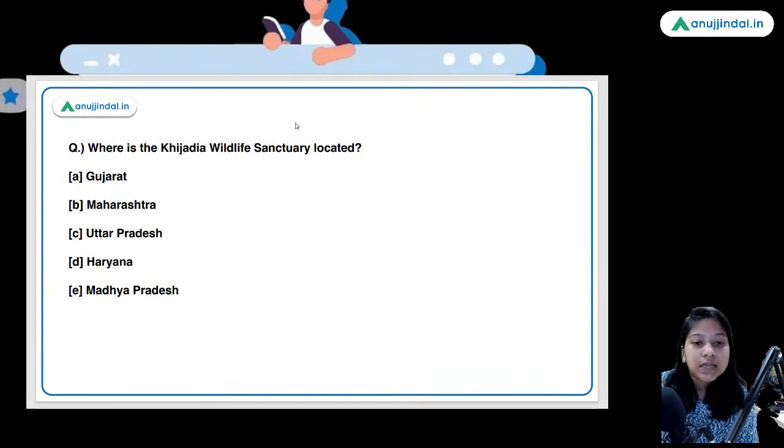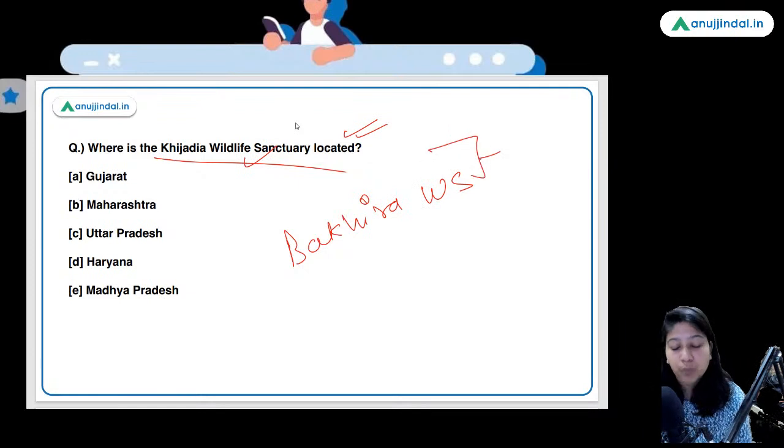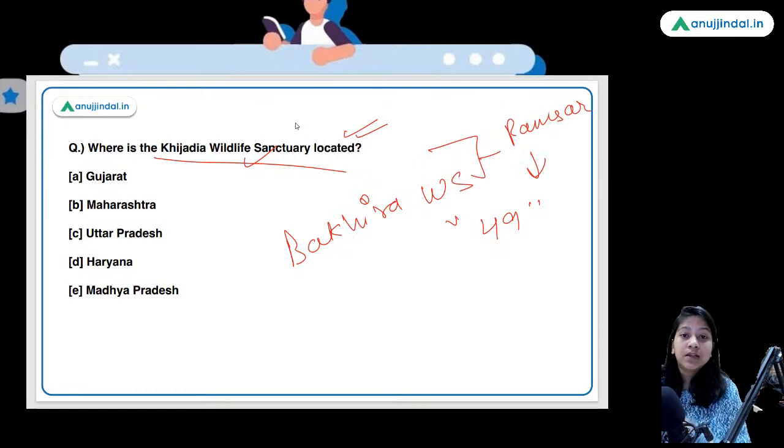Where is Khijadia Wildlife Sanctuary located? So guys, Bakhira Wildlife Sanctuary along with this wildlife sanctuary, both of these sanctuaries have been given the Ramsar site tag recently. Thus, India now has 49 Ramsar sites, which makes it the largest number in the South Asian region. So do remember this fact.